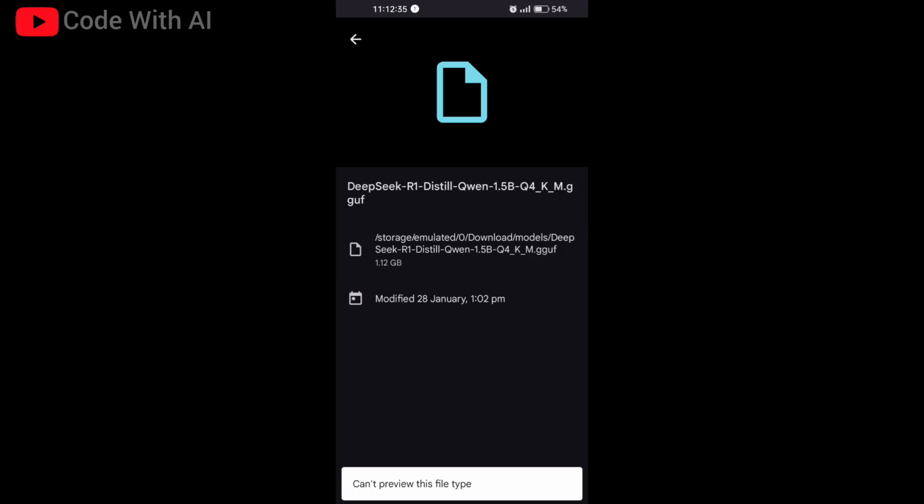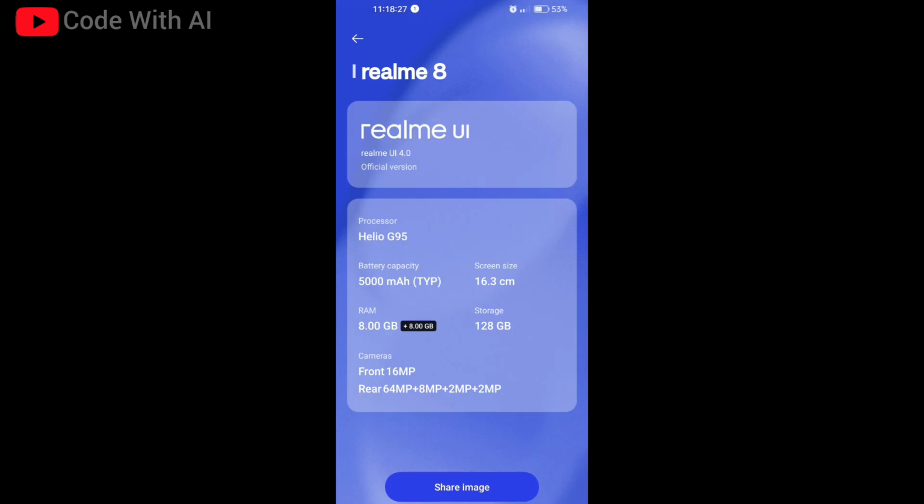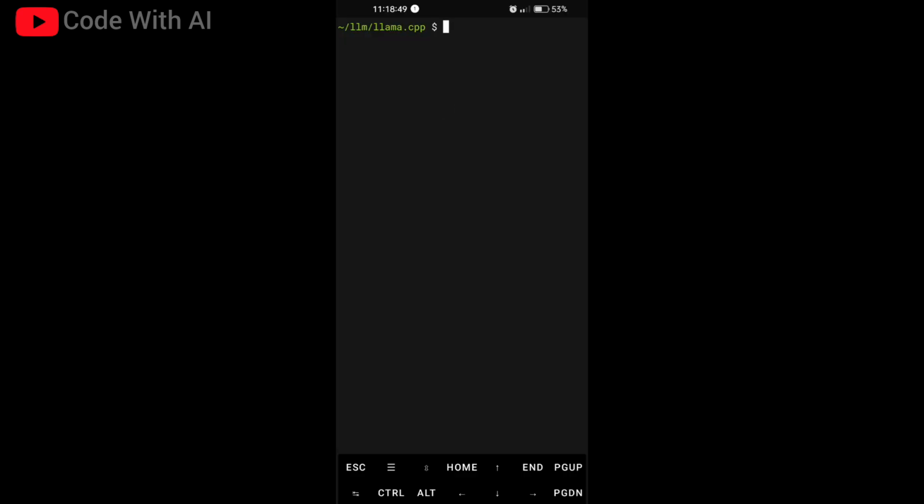There is a lot of noise about DeepSeek-R1, the reasoning model that outperformed OpenAI o1. I also know it's very unique that we are going to run this 1.5 billion parameter DeepSeek-R1 distill model on my Android smartphone with this specification: 8 GB plus 8 GB RAM, a Helio G95 processor, and 128 GB storage. I'm going to run that model on this Android smartphone.